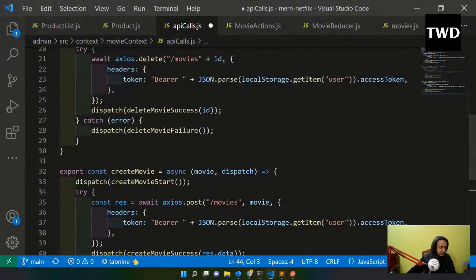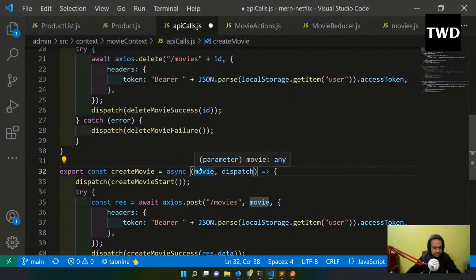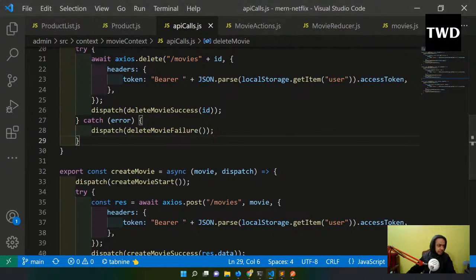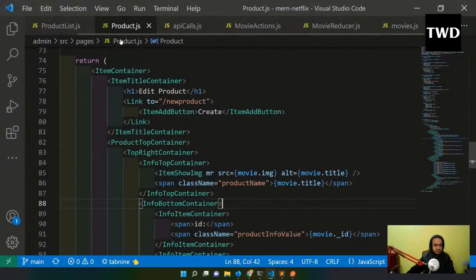Okay, so that is there, and let me save it. Create movie. Okay, create movie. I've saved it. Then I have to go to this product list.